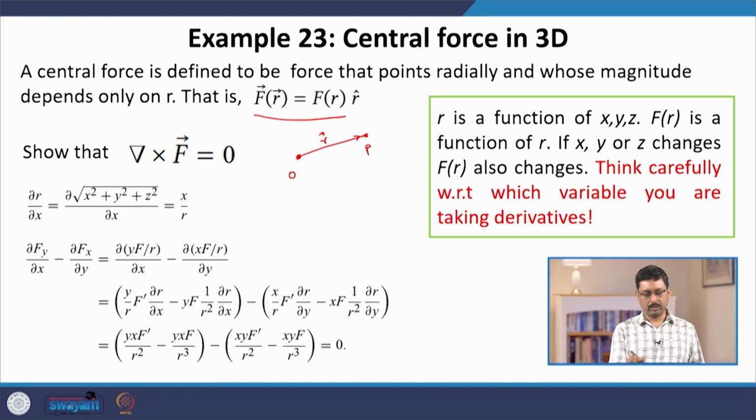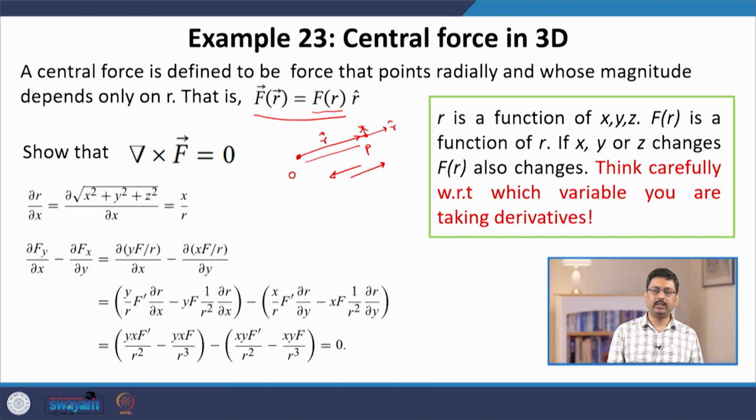Then there is a force; the particle or the point mass at P is feeling a force, and the magnitude of this force, F without the vector sign, depends only on this distance r, and it has no tangential component. So the only component is radial. So F can be directed along OP, either towards O or away from O.